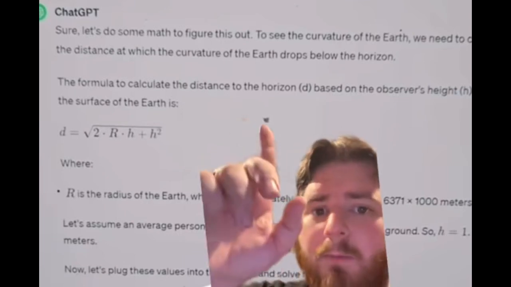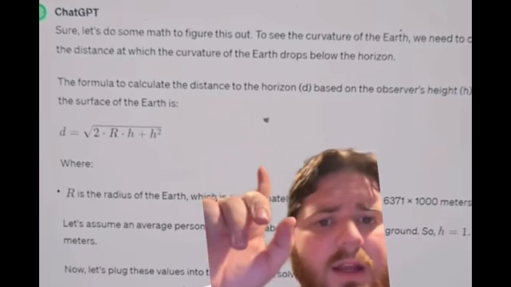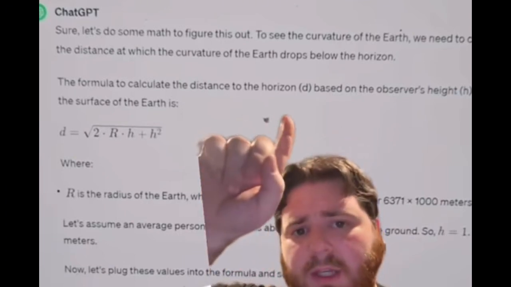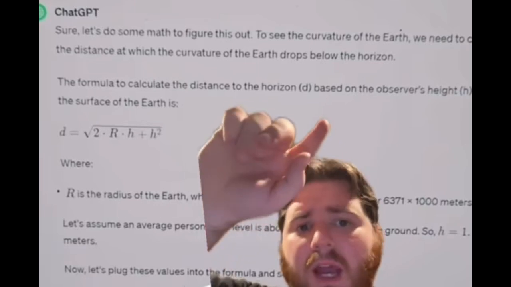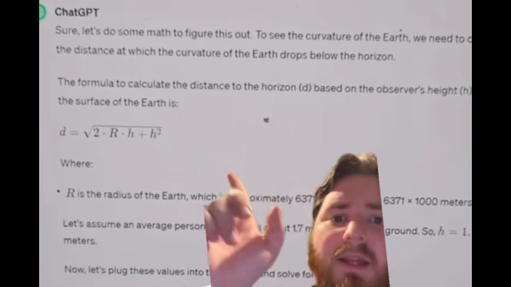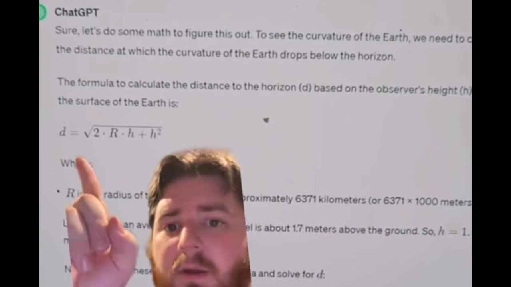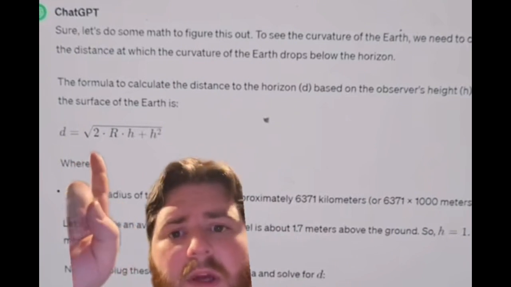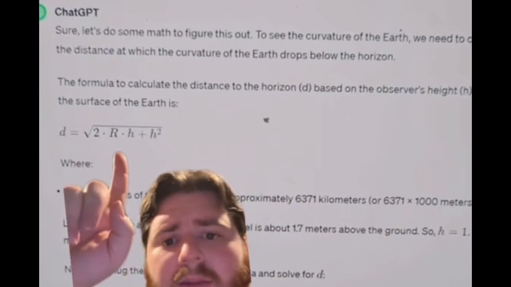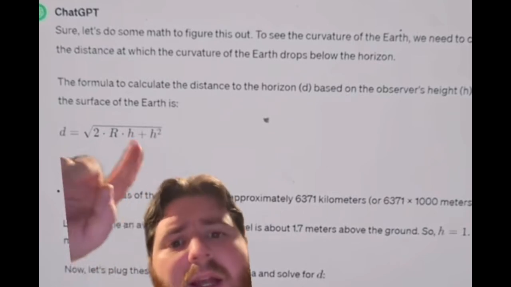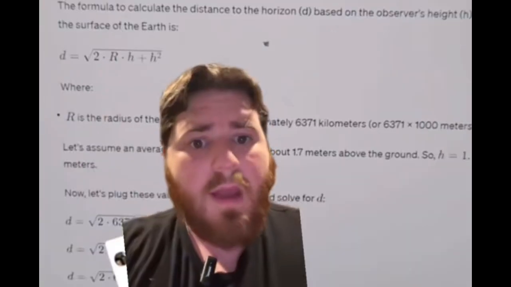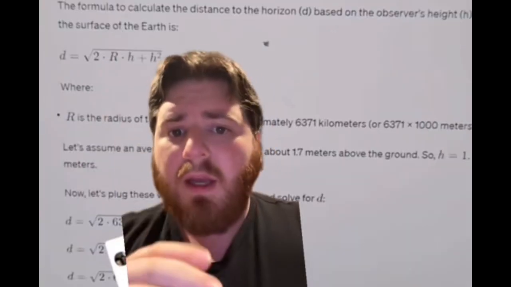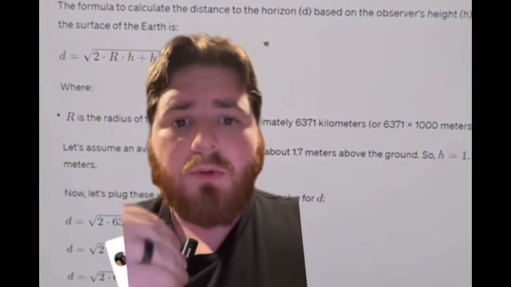Well, let's look and see what we got here. So we got a formula to calculate the distance to the horizon, which is d, based on the observer's height, which is h. And this is that equation. d equals the square root of 2 times r, which is the radius of the Earth, times h, plus h squared. And remember, what we're looking for here is how high we have to be in order to see curvature.